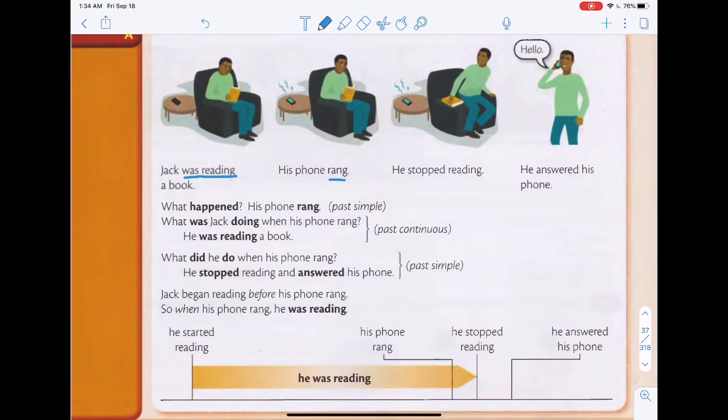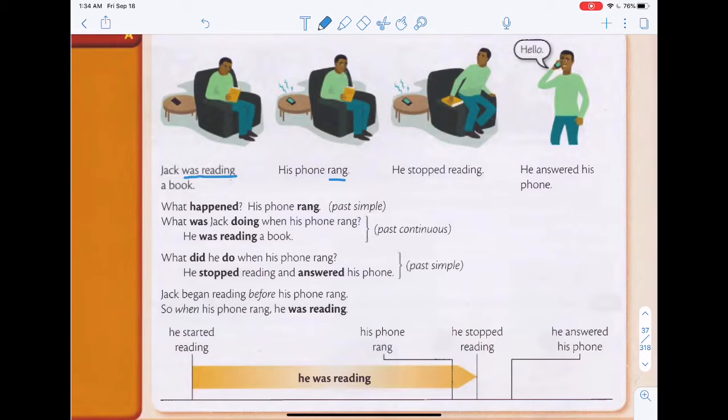He stopped reading. So is this going to be past continuous or past simple? This will be also past simple. Okay, so the trick here, for example, if the sentence was he was reading or he wasn't reading, it would be past continuous.